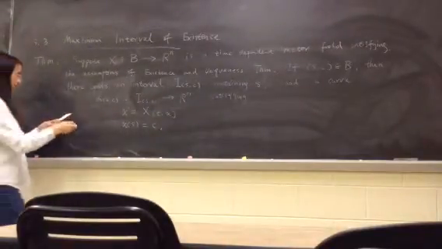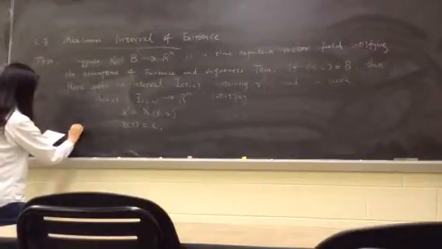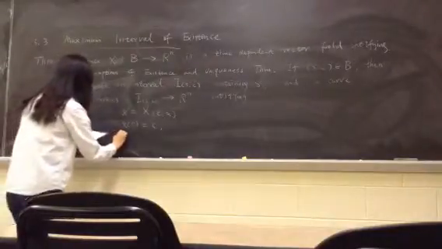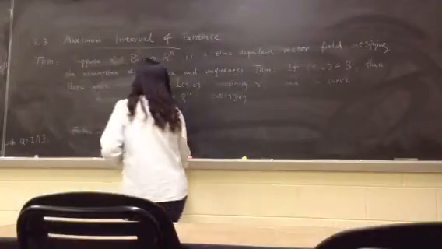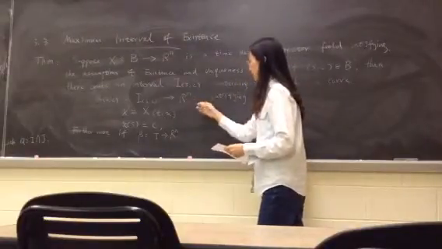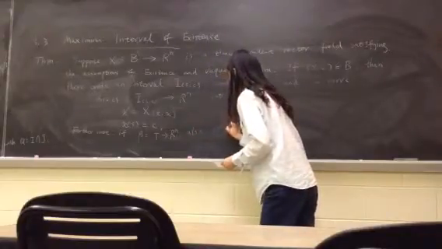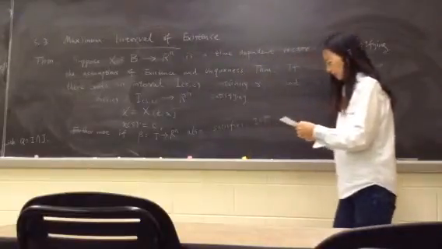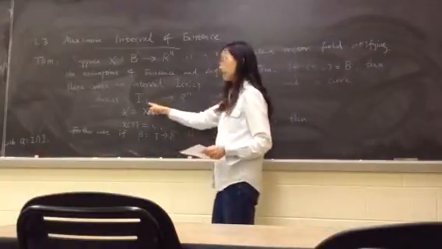That means, furthermore, if beta is another curve also satisfying the initial value problem, then this interval must be a subset of that interval.